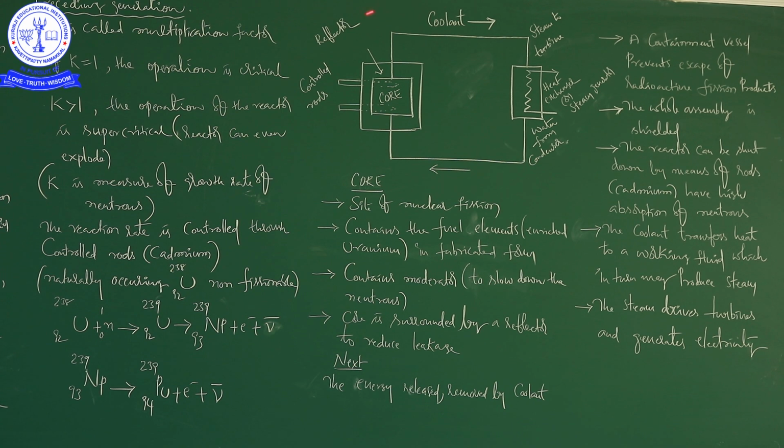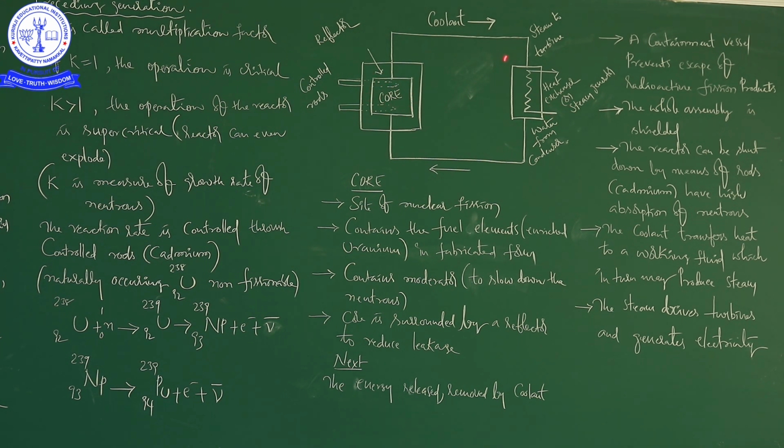Now, we are going to see the construction and working of a nuclear reactor. Here you can see the coolant and the core. This is the external diagram of a nuclear reactor. This is called the reflector, this is the core, and these are the control rods. The solid and dotted lines are in continuation, so this completely is control rod 1 and control rod 2. These two are called control rods, and this is called the core.